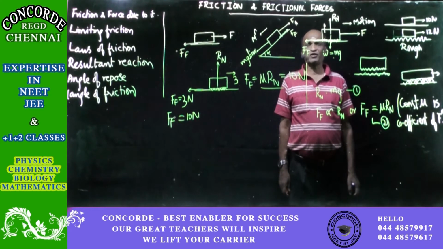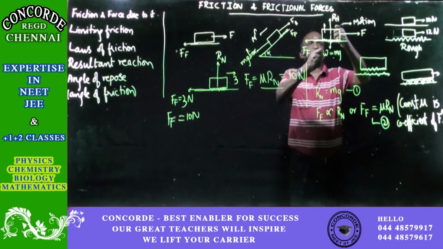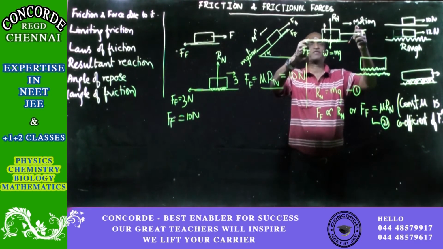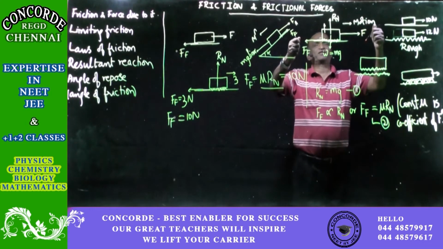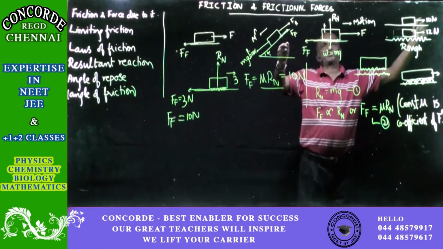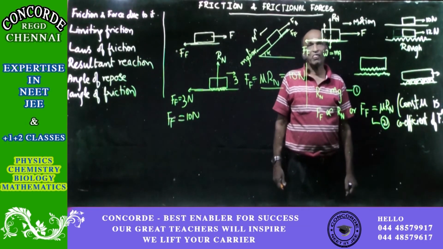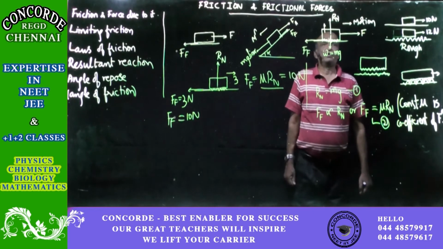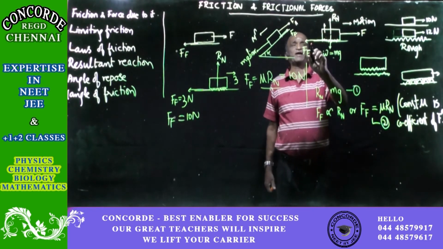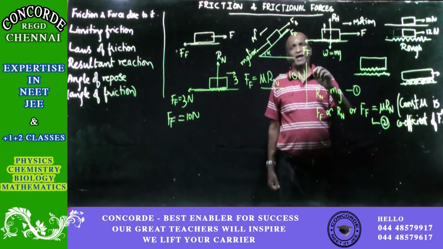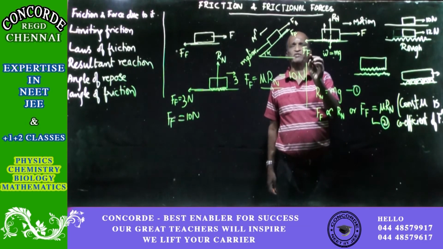Okay, now you can see that when friction is involved and we keep on increasing the force, the frictional force also will keep on increasing until reaching the maximum value. Further, if you increase the applied force, frictional force will not increase. See, it is remaining there, it just stands still. So, friction force is there, and you can balance the equations only when the maximum value of friction force is reached, and the maximum value is mu into Rn.